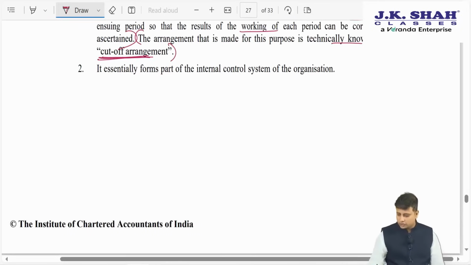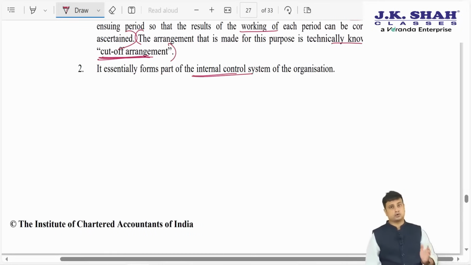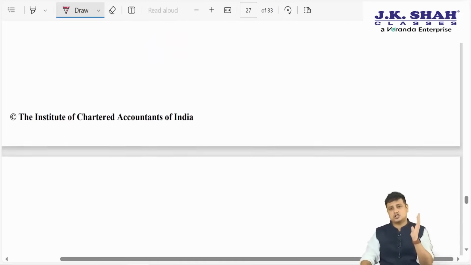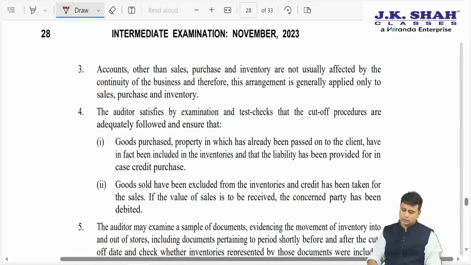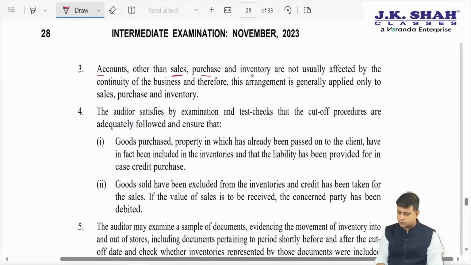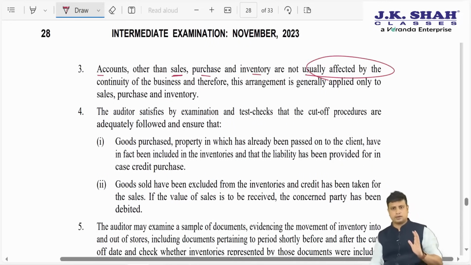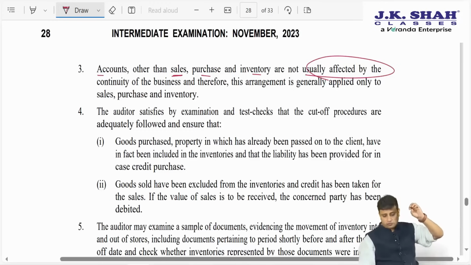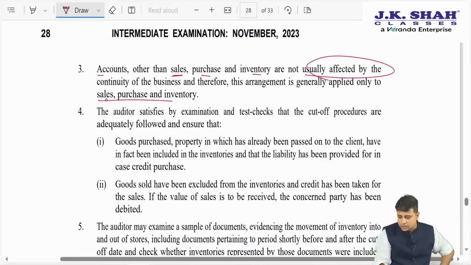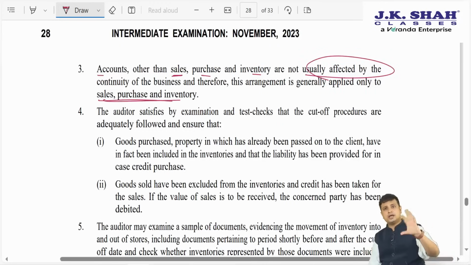Now, this cut-off is an essential part of the internal control. See, if this cut-off is not followed and this year's transactions are recorded in next year, this year there will be an understatement. Vice versa, if next year's transactions are recorded in this year it will be an overstatement. Hence, cut-off has become an essential internal control. Now, accounts other than sales, purchase and inventory are not usually affected by the continuity of business. So cut-off will be applicable only in case of sales, purchase and inventory. Only there we need to say when the risk and reward were transferred.